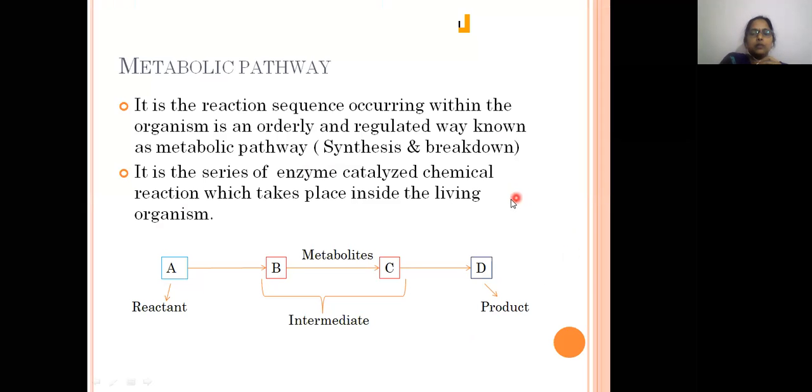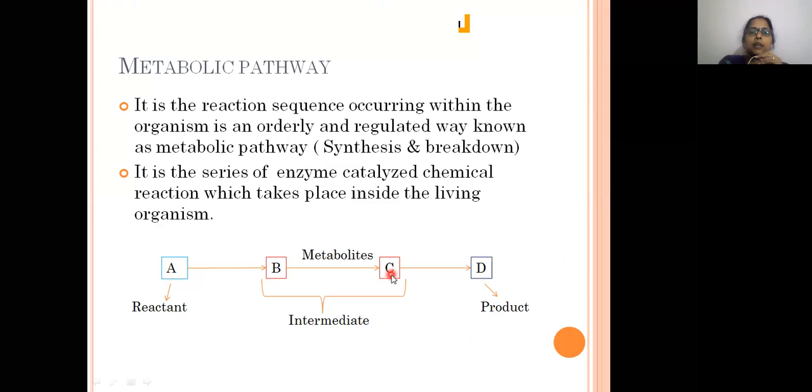Metabolic pathway. What do we mean by metabolic pathway? All these biosynthetic pathways are metabolic pathways. A metabolic pathway is the reaction sequence occurring within the organism in an orderly and regulated way.